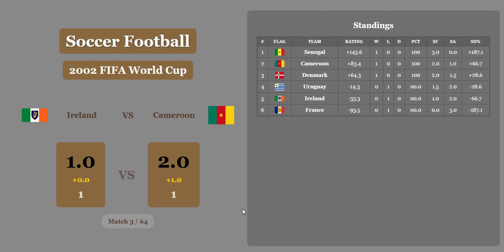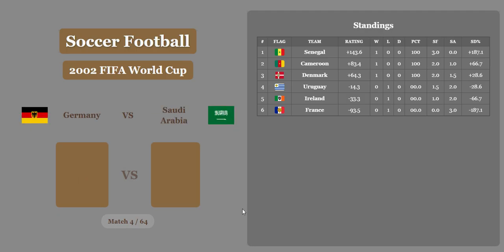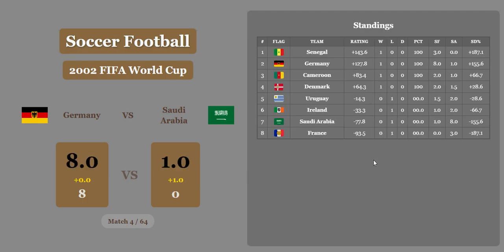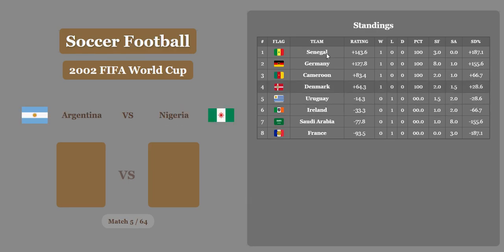As we move to match 4 here in 2002, Germany versus Saudi Arabia. Look at that score. That's huge, 8-0. Score difference is very important in this. Saudi Arabia gets 1 goal for economic difference. So the rating here is based on score difference and winning percentage. So both are very important. And Germany moves up into second, but that's because Senegal has a 0 against.